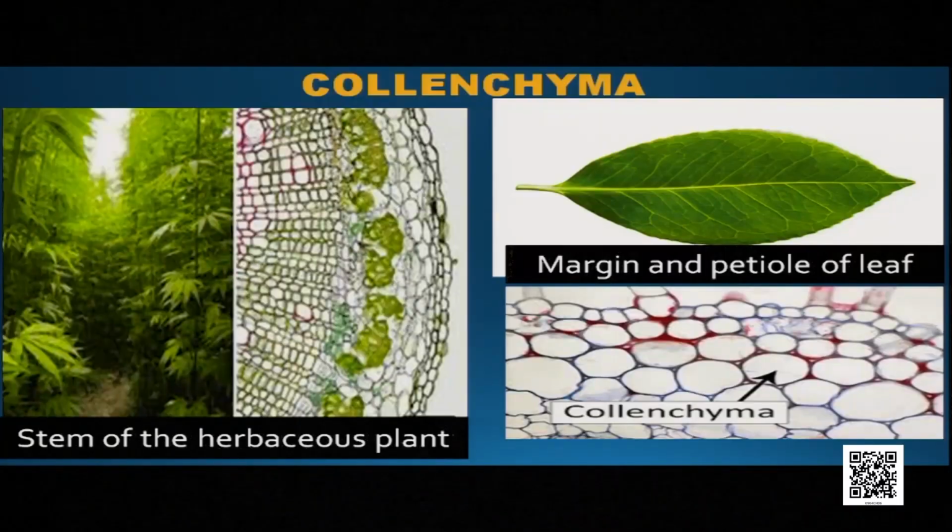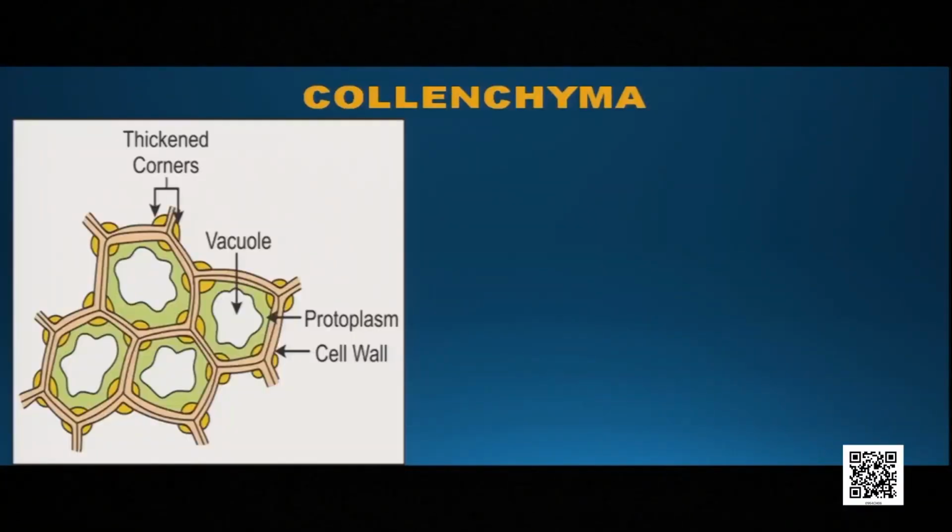The collenchyma tissue is mainly found in the herbaceous plant and in the margin and petiole of the leaves. If we see the collenchyma tissue under the microscope, we can see cell wall, protoplasm, vacuole. But what is the difference between parenchyma and collenchyma?